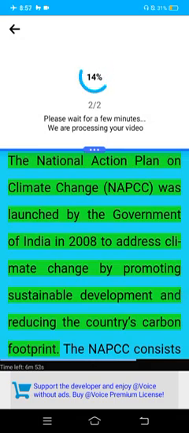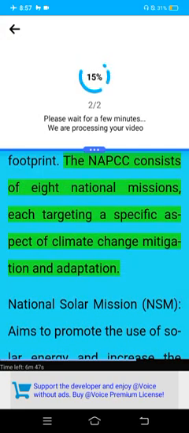The National Action Plan on Climate Change, NAPCC, was launched by the government of India in 2008 to address climate change by promoting sustainable development and reducing the country's carbon footprint. The NAPCC consists of 8 national missions, each targeting a specific aspect of climate change mitigation and adaptation.